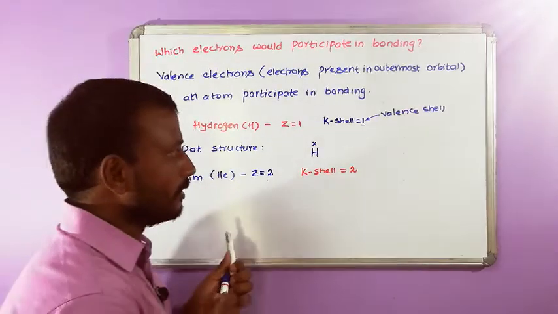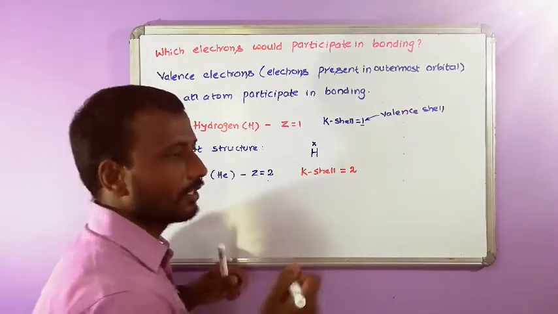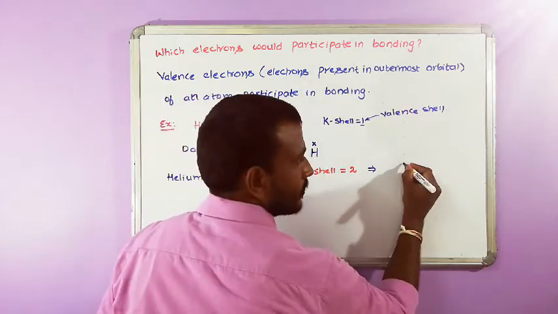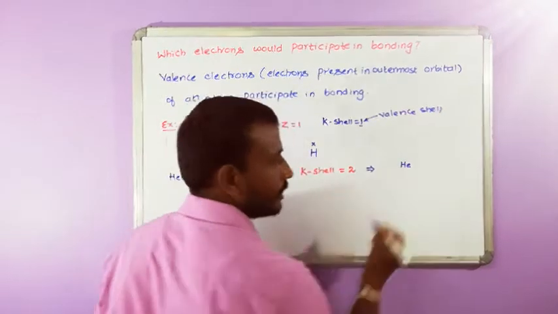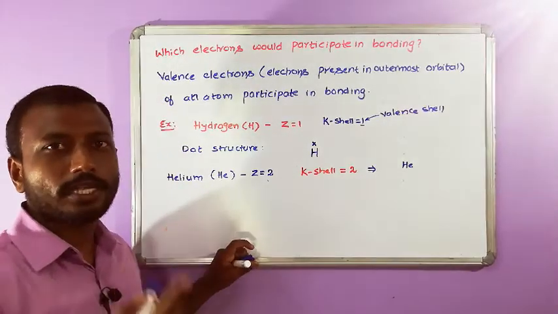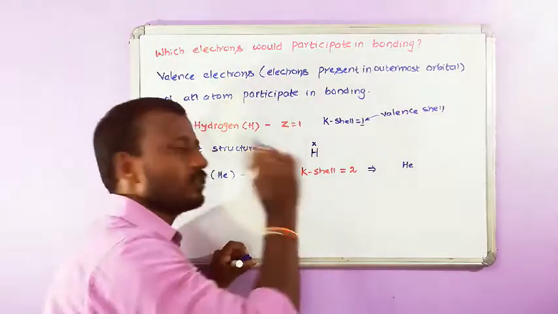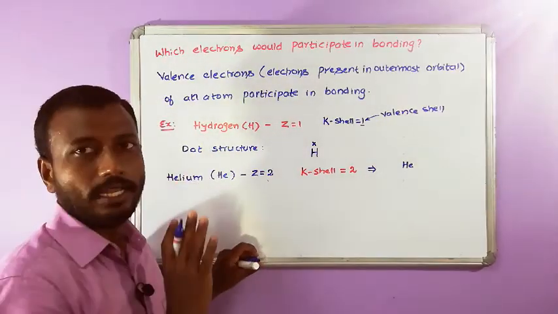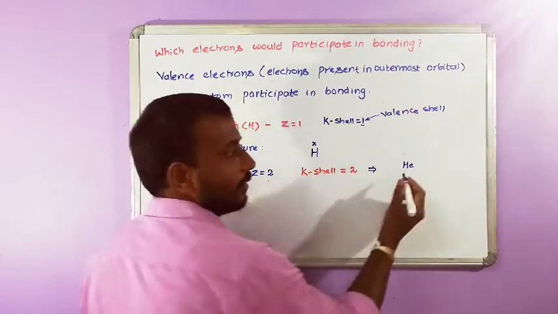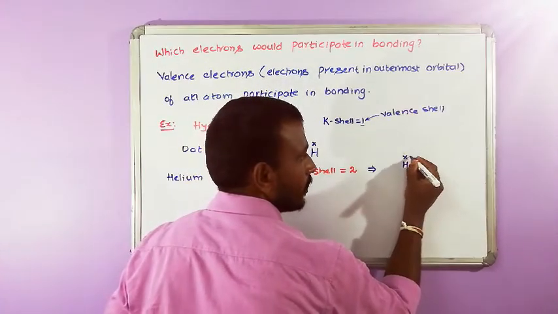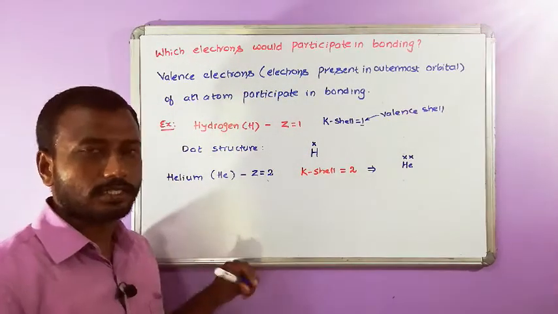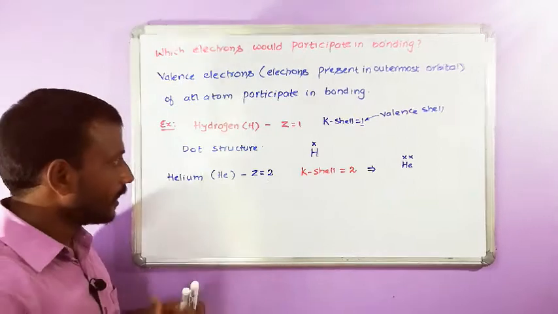Now, how to write the dot structure? Write the symbol of the element He and only the K shell is present. So, the K shell is going to be the outermost shell of helium. How many electrons are there? 2 electrons are there. Therefore, write those 2 electrons on the top of He. So, this is the dot structure of helium. Can you write lithium?